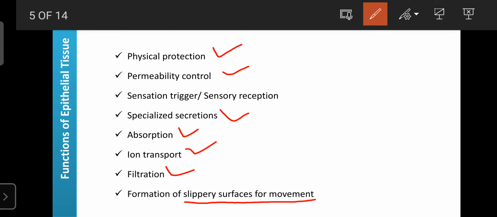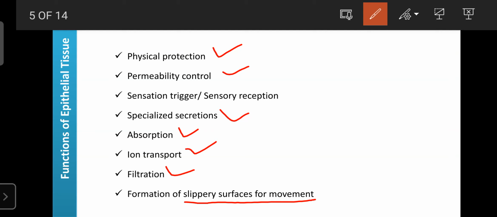Because the GIT is also lined by epithelial tissue, and that epithelial tissue forms slippery surfaces due to its secretions or mucus. So due to secretion of mucus from the epithelial tissue, it is helpful for the movement of food from one place to another.